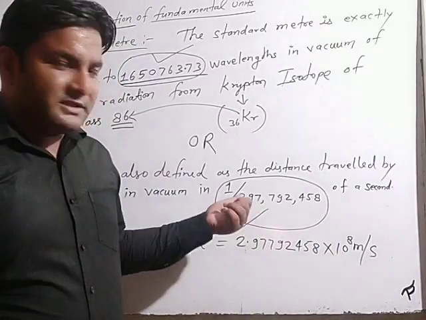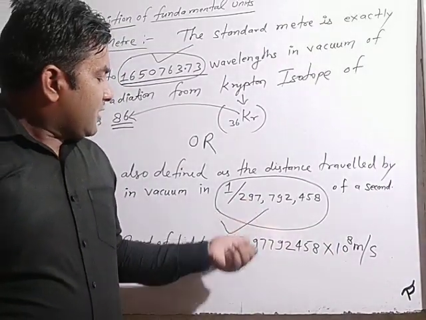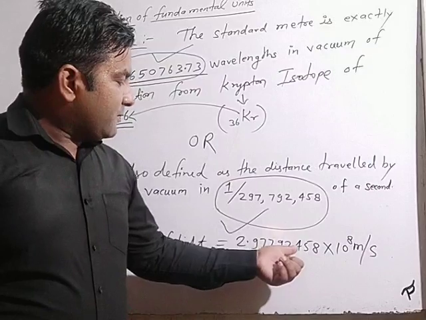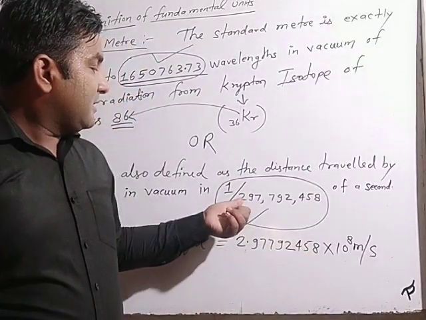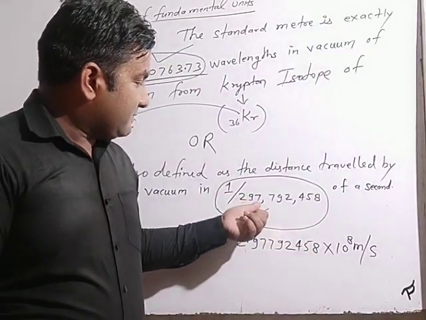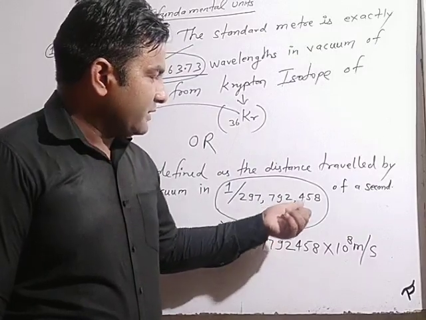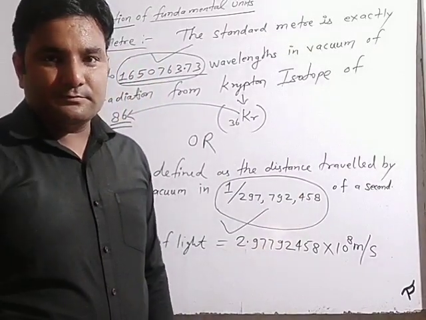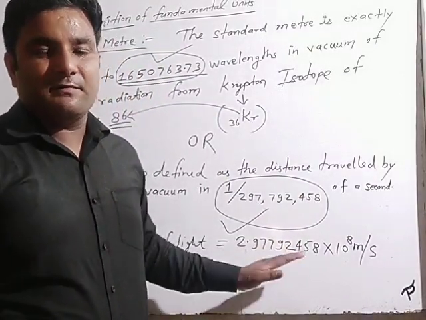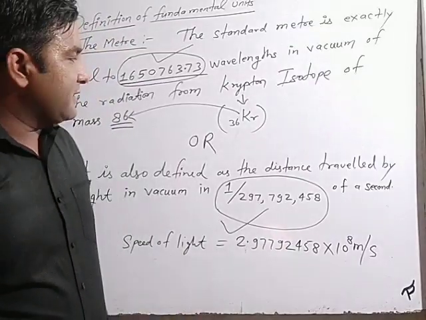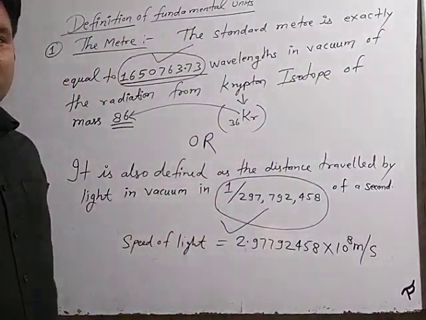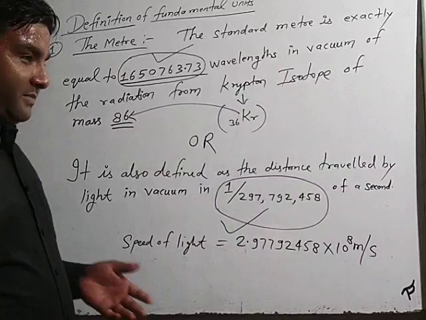But here the concept is the exact speed of light, 299,792,458 meter per second. This is the exact speed of light in vacuum. So in this way we can learn the definition of the meter, a very simple concept.